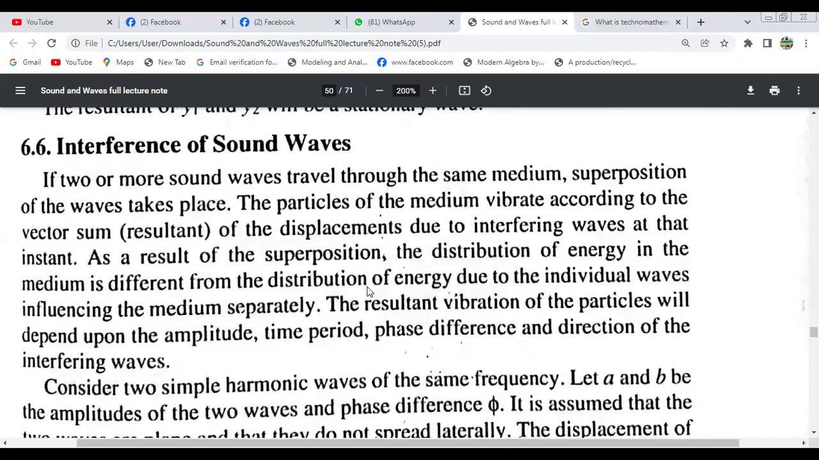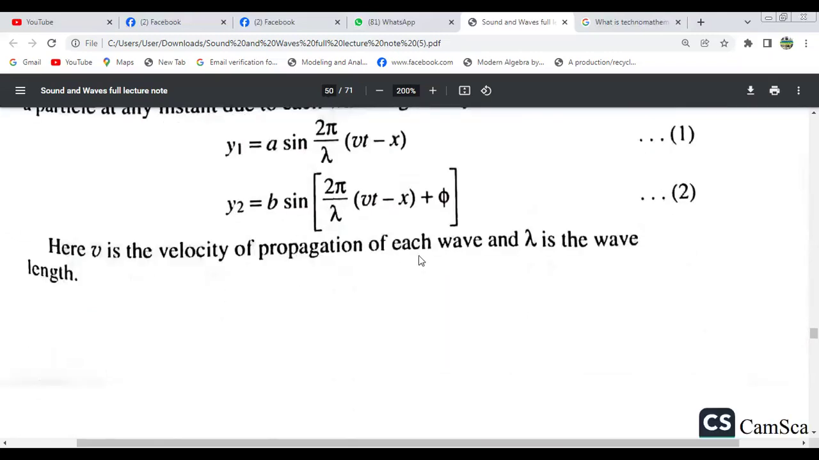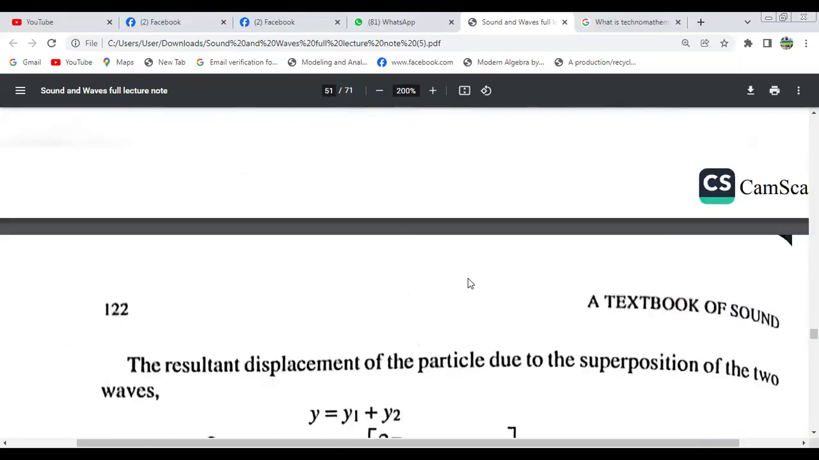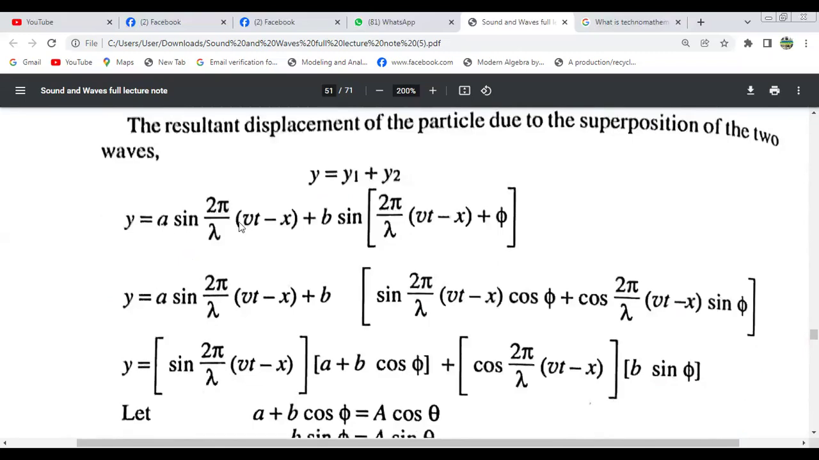Now, interference of sound waves. Consider two simple harmonic waves y1 and y2. Here v is the velocity of propagation of each wave and lambda is the wavelength. So the resultant displacement of the particle due to the superposition is y equals y1 plus y2. So y1 equals this and y2 equals this.